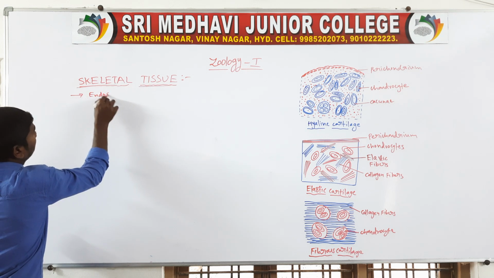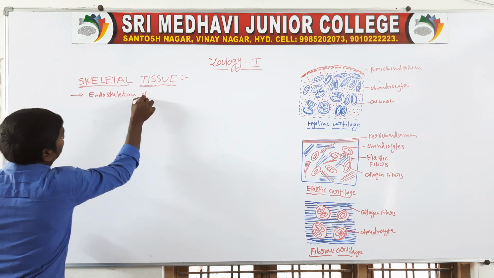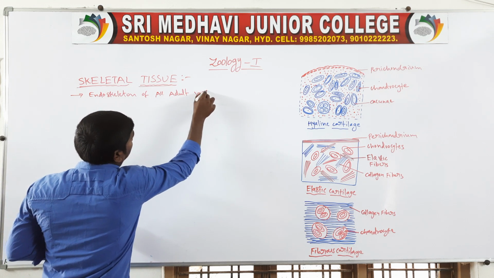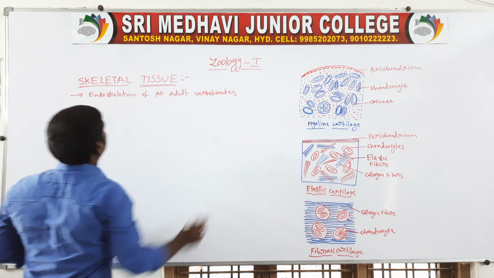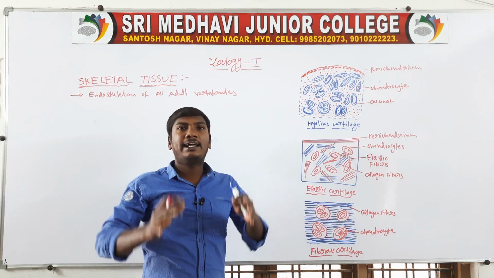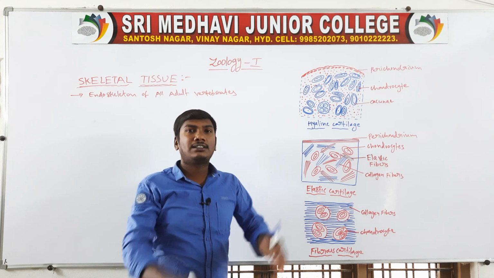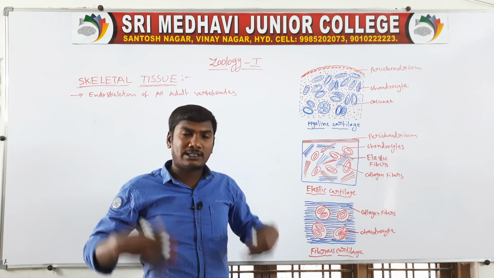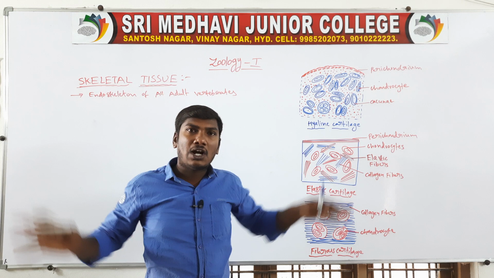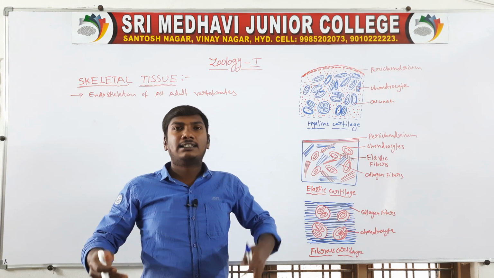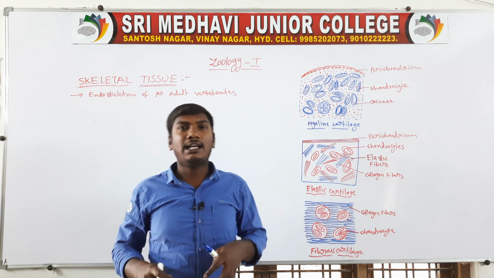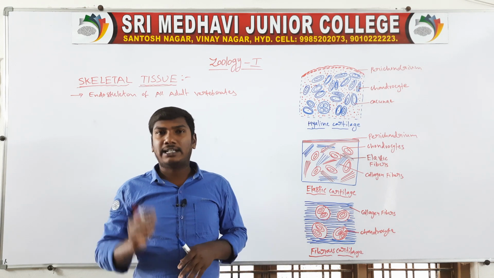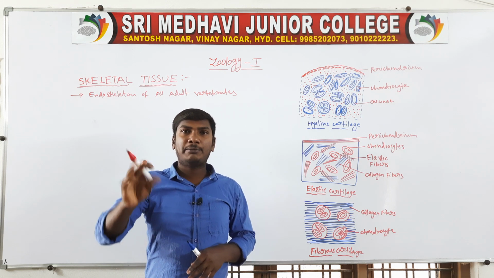The skeletal tissues are the endoskeleton of all adult vertebrates. Endo means inside, so the skeleton is present inside the body. An exoskeleton is a skeleton covering the outside of the body. So endoskeleton means the bones are present inside the body, and the skeletal tissues are the endoskeleton of all adult vertebrates.